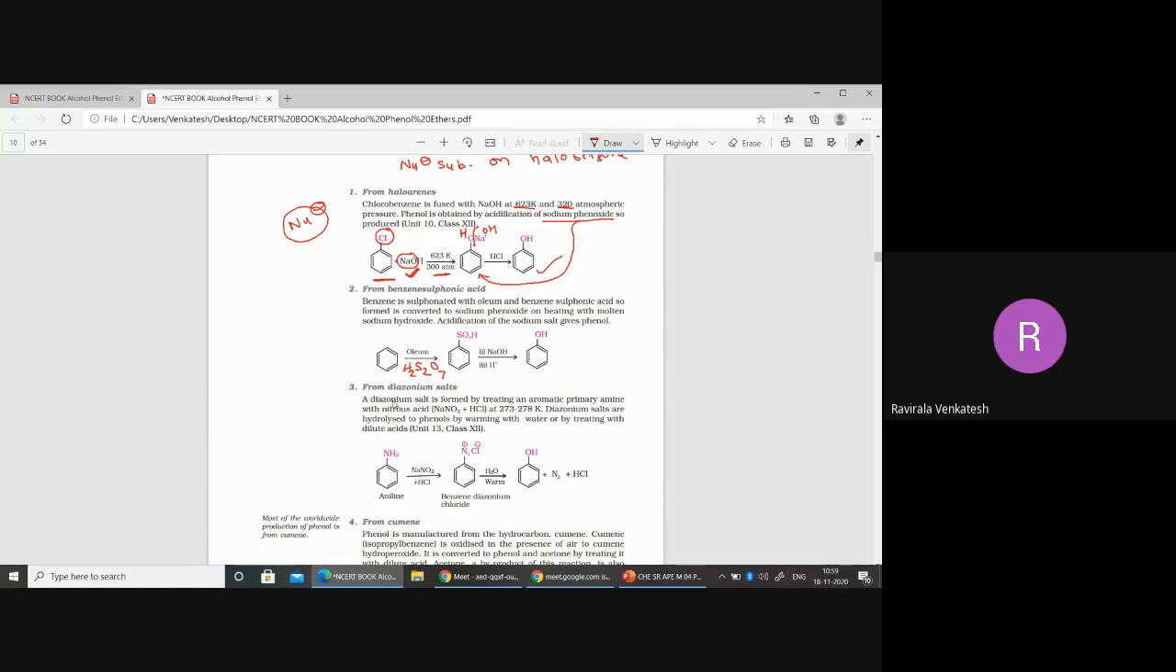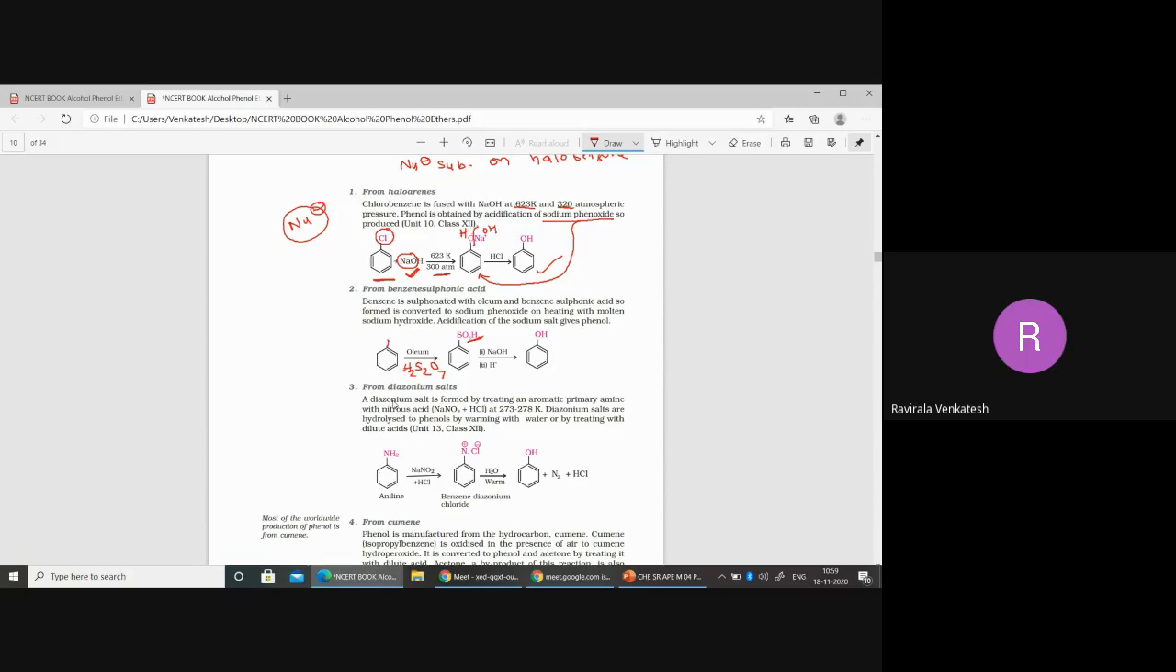H2S2O7, oleum. Now this oleum, when you do hydrolysis with water, you will get 2 moles of sulfuric acid. So from the oleum, what happened? The SO3H part will substitute over the benzene.